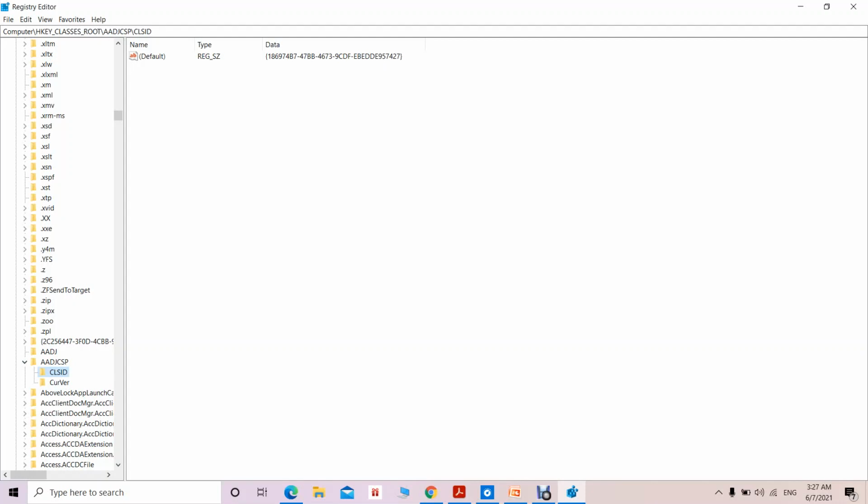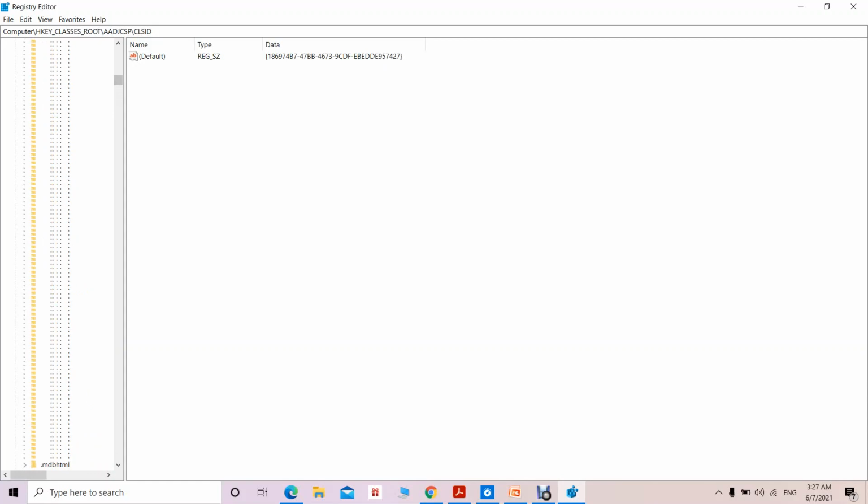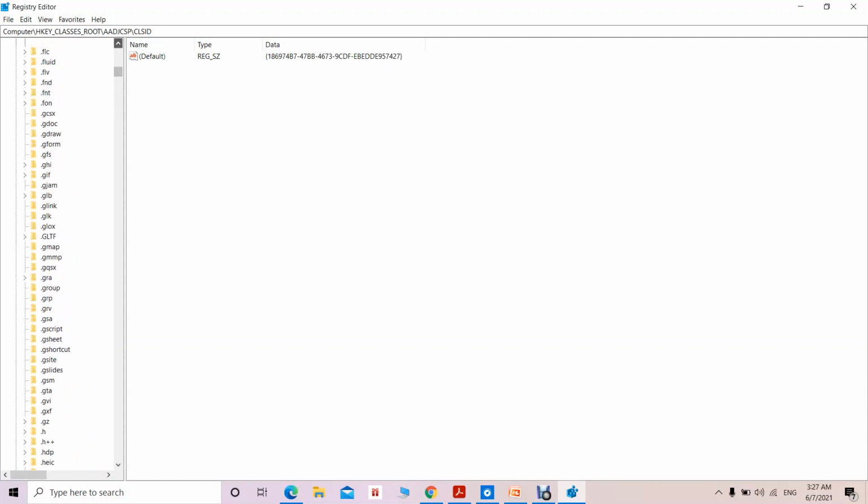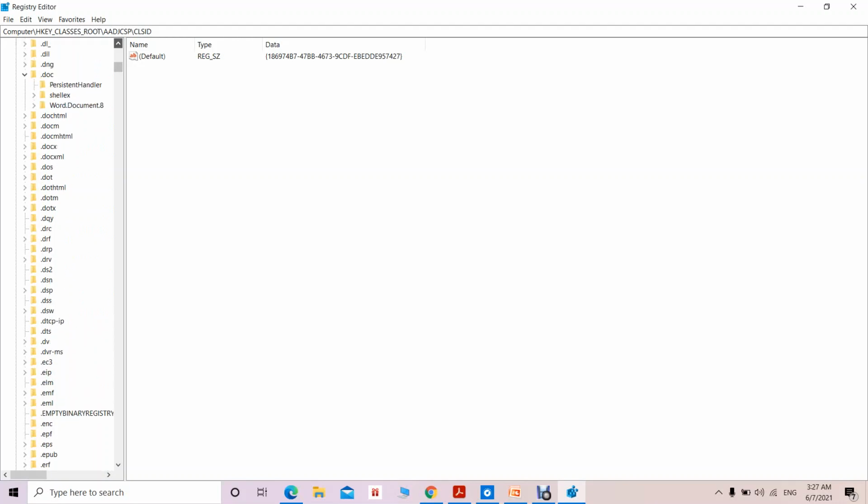A component object model which is registered for this operating system has a GUID, and that is specified by using this class identifier. That way we can identify which is the entry for the particular component object model. These details are available in this HKEY_CLASSES_ROOT root key.